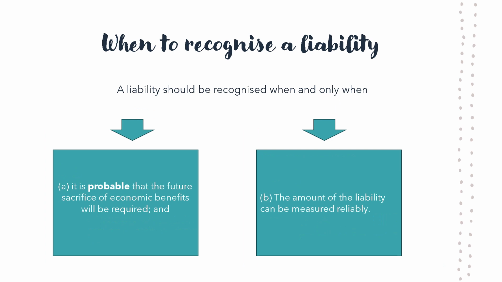Additionally, for a liability to be recognised within an entity's accounts, it must be both probable that the future sacrifice of economic benefits will be required and that the amount of the liability can be measured reliably. The term probable in this case means that the chance of the future economic sacrifices being required is more likely rather than less likely.